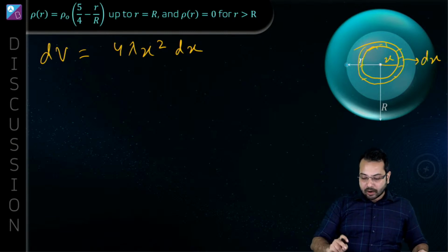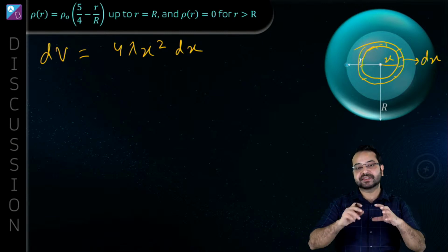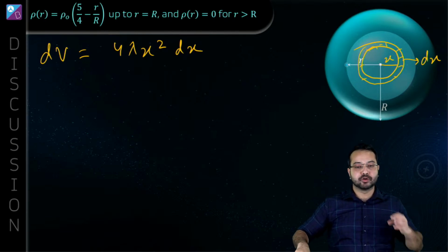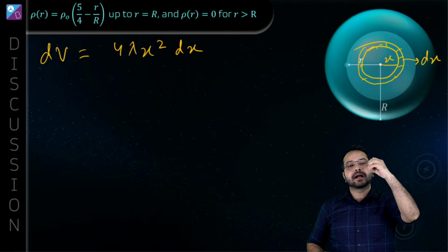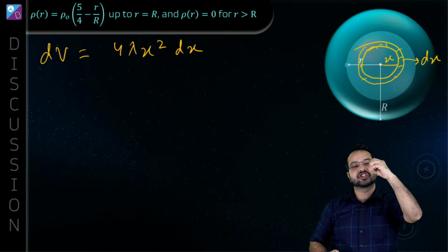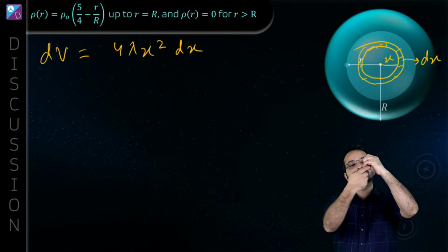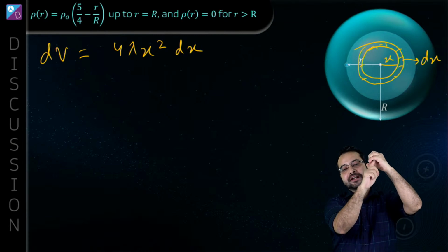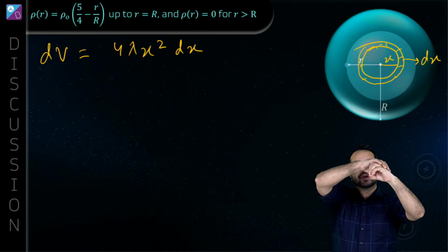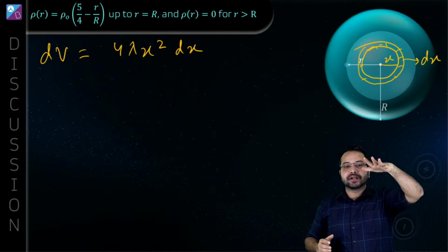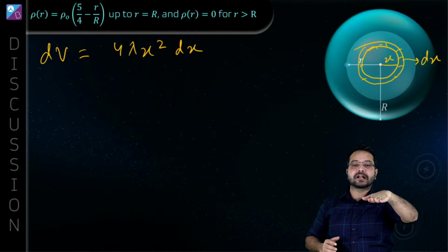Now I want to find the volume of this thin shell. Think about it: let's say this is my hand, and my hand is a thin shell. You can see it's hollow inside. It's not solid inside, it's hollow inside. So it is a thin shell. Now what I'm going to do is cut it open and place it flat on the table.